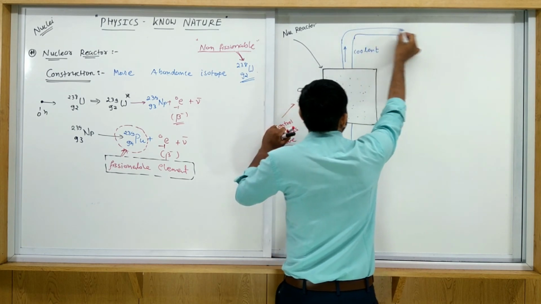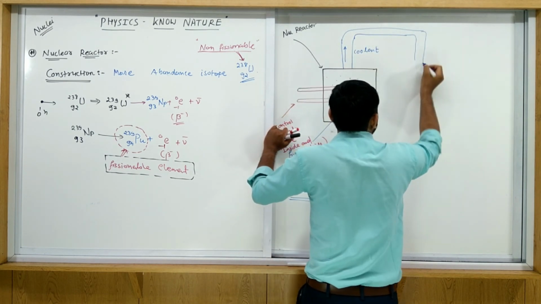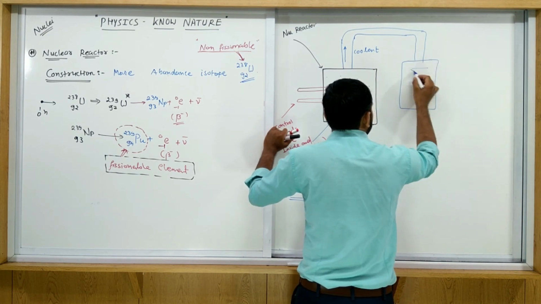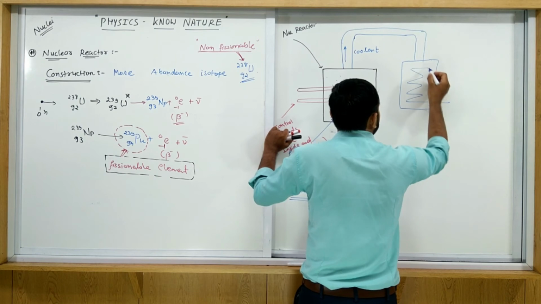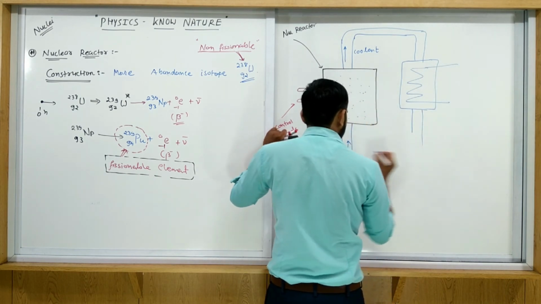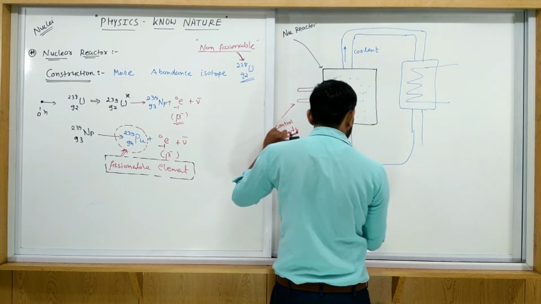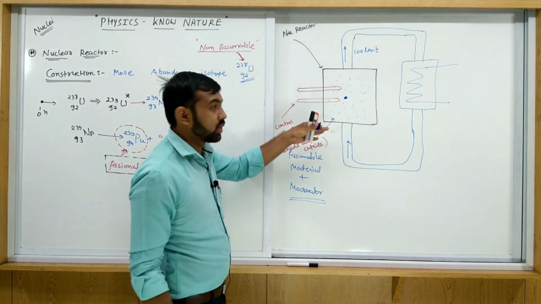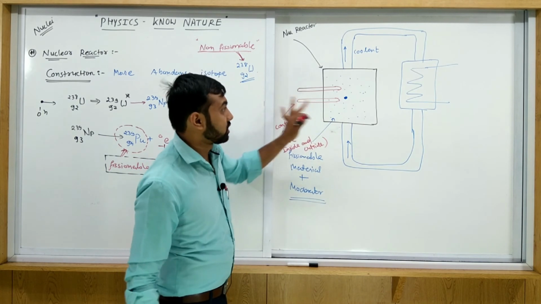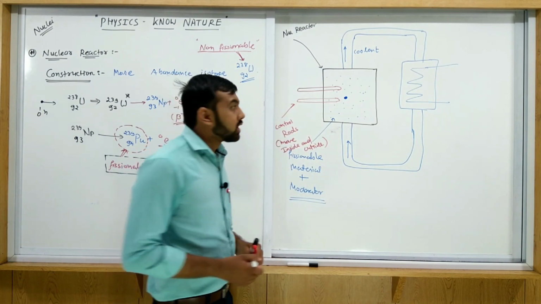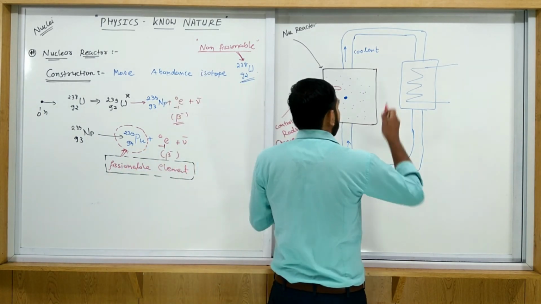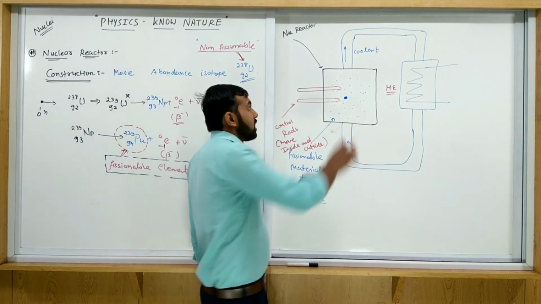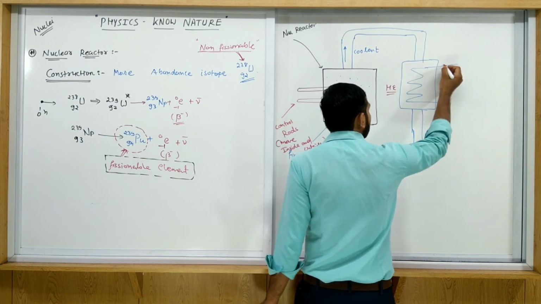This is just a line diagram, not the actual one, you must note it. So here this is the heat exchanger. What is the role of the heat exchanger? Now some water is passed through this.